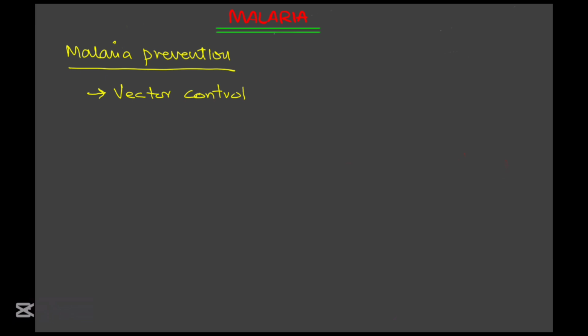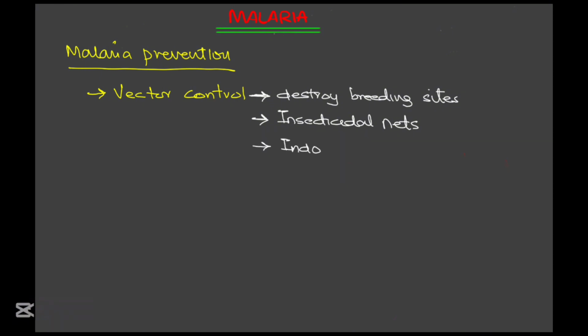Malaria prevention can be approached in 2 key ways. Number 1, vector control. This involves reducing the mosquito exposure by eliminating breeding sites like stagnant water, using insecticidal nets to prevent mosquito bites, applying indoor pesticide spray which can remain effective for 3 to 6 months, or using insect repellents in the form of coils, creams, or lotions.